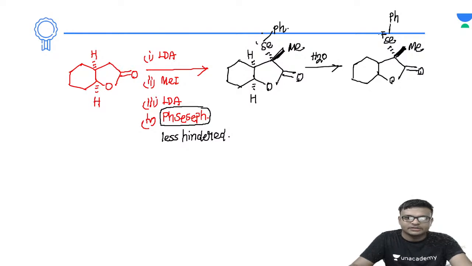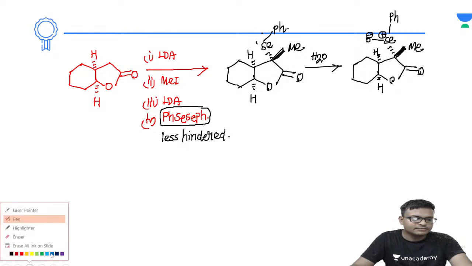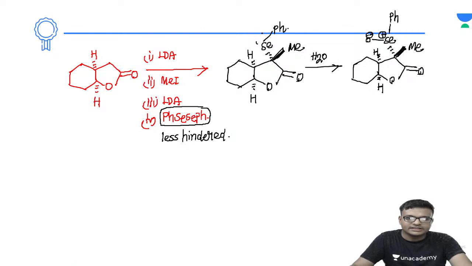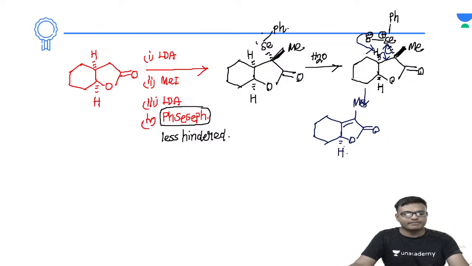Now selenium is positive, then here is O negative, and this hydrogen. So what will happen? Now this oxygen minus will abstract the proton, this will form the double bond, and the positive charge of the selenium is neutralized. So finally the molecule that forms is like this: oxygen double bond, and here is a double bond, here is a methyl, and the stereochemistry of this group will remain below.